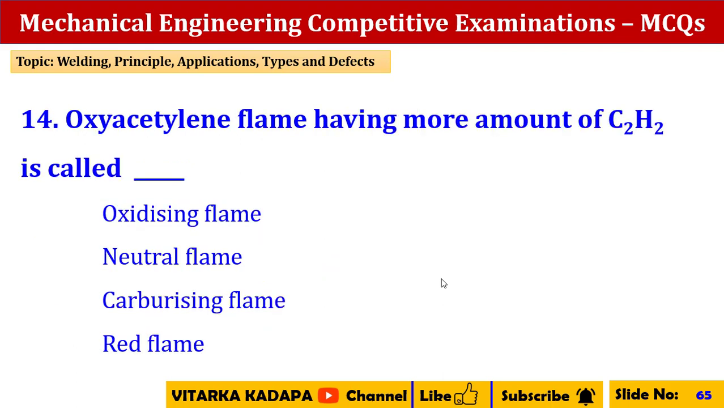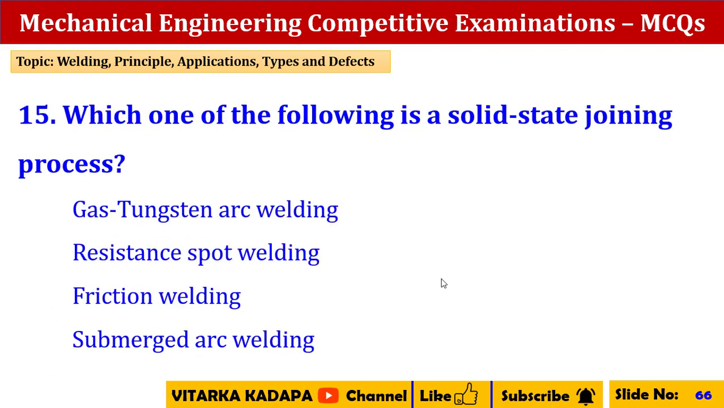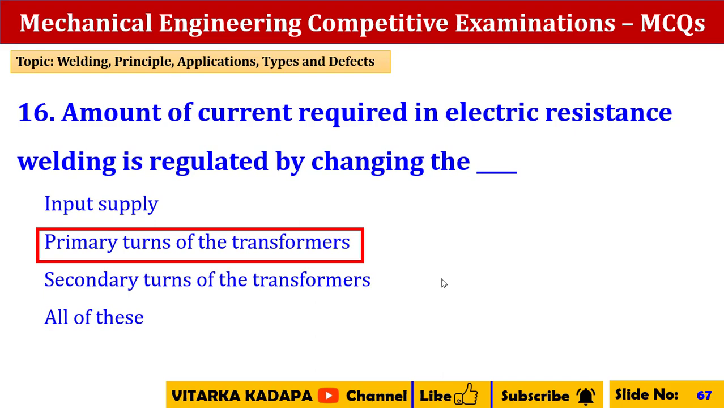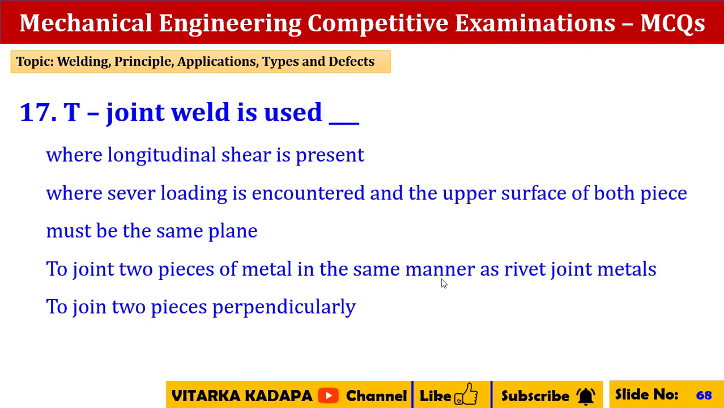Oxyacetylene flame having more amount of acetylene is called carburizing flame. Which of the following is a solid state joining process? Friction welding. Amount of current required in electric resistance welding is regulated by changing the primary turns of the transformer.